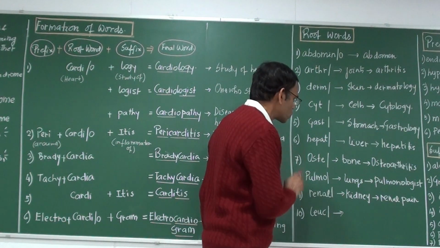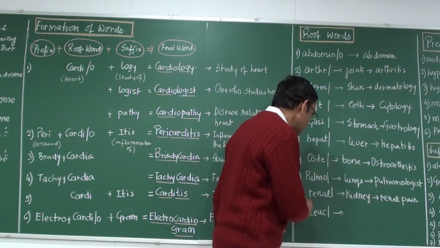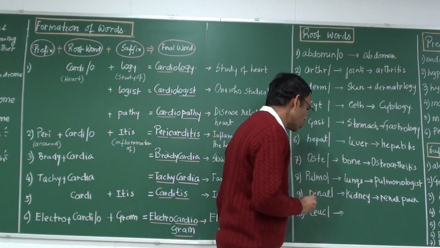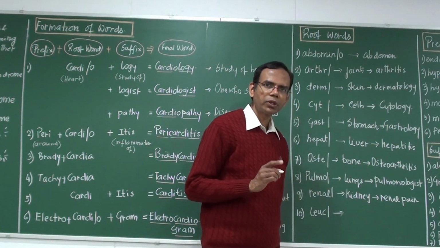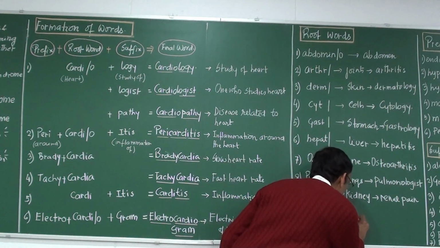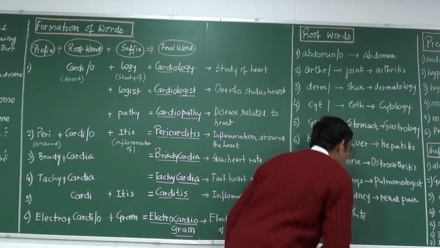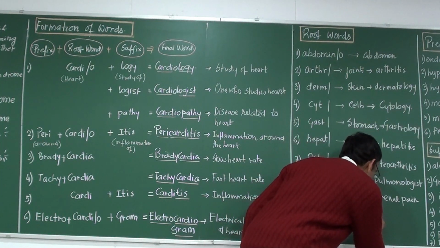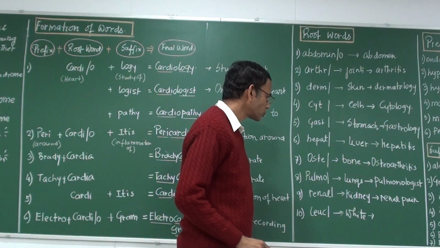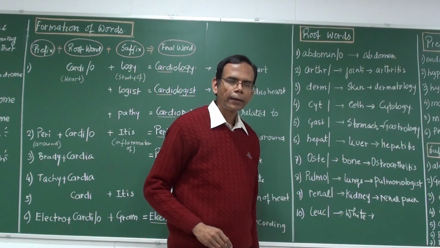So after renal, this is leuk. Alright, leuk. What is leuk? The meaning of leuk is white. Now there are many words with leuk. What are they?